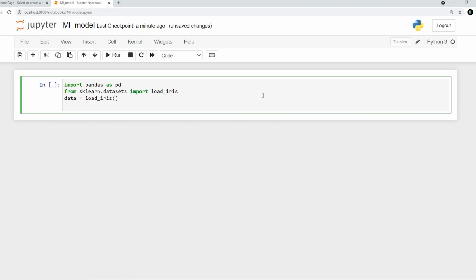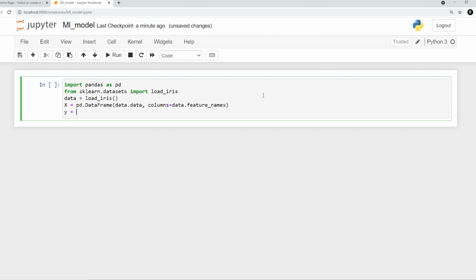Now I'm going to use the pandas. So I'll say X is equal to pd.DataFrame, and in this I'm going to give it data.data, that is my data, and I'll also give it columns. So my column names are basically going to be data.feature_names, and these feature names are actually all the name of the columns. So I'll say feature_names over here.